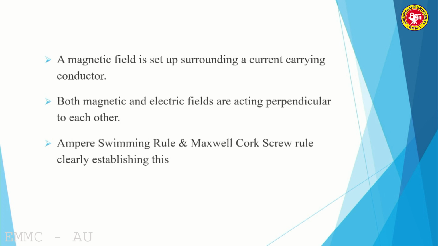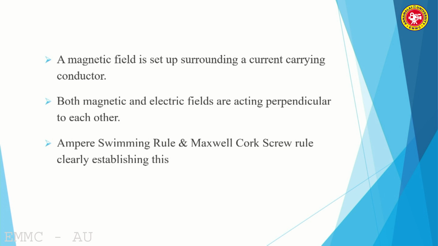How can we understand both electric and magnetic fields are acting perpendicular to each other? If you go through the Ampere swimming rule, if you go through the Maxwell corkscrew rule, we can clearly understand that both magnetic and electric fields are acting perpendicular to each other. That is, magnetic field H, electric field E, both have magnitude and direction. As you know well, in physics, any physical quantity having both magnitude and direction is called a vector. Therefore, we may call it magnetic field vector, electric field vector.